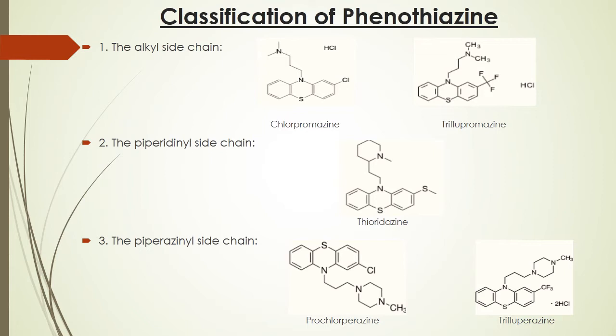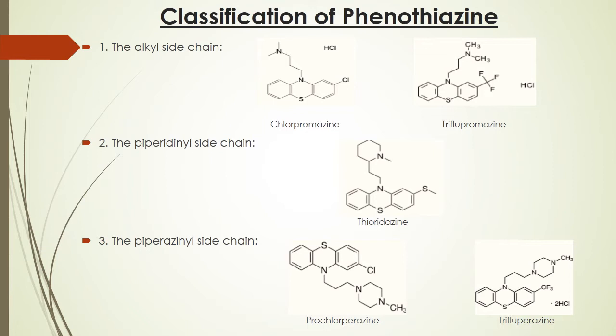Now coming to the classification of phenothiazines. If we talk about classification, then phenothiazines are classified on the basis of the side chain present on the nitrogen at number 10 in the structure, as I have shown. This side chain may be an alkyl side chain, piperidyl side chain, or piperazinyl side chain. One by one, we can see the drugs present in these sub-classifications.